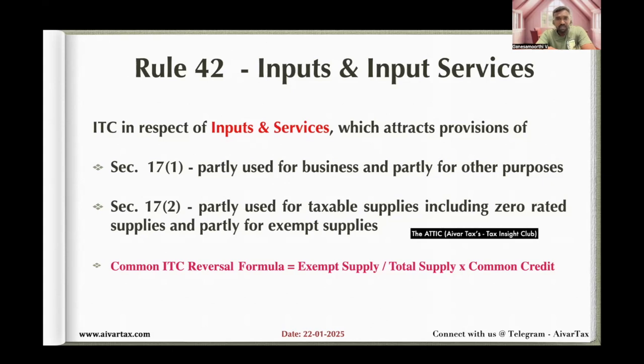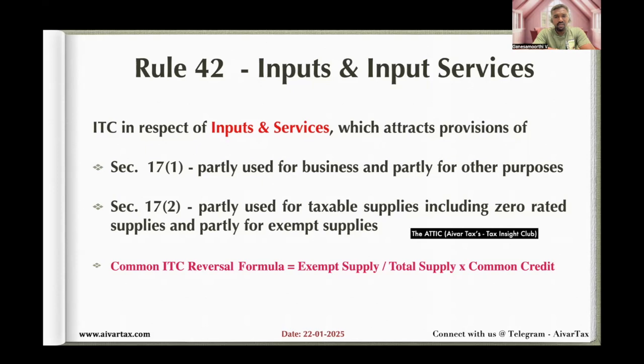The common credit is input tax which is used for supplying both taxable supplies and exempt supplies, or used for both business and other purposes. Okay. So this ITC is to be derived from the input tax availed, then we have to calculate exempt supply and total supply, then only we can find out the common ITC which is to be reversed.